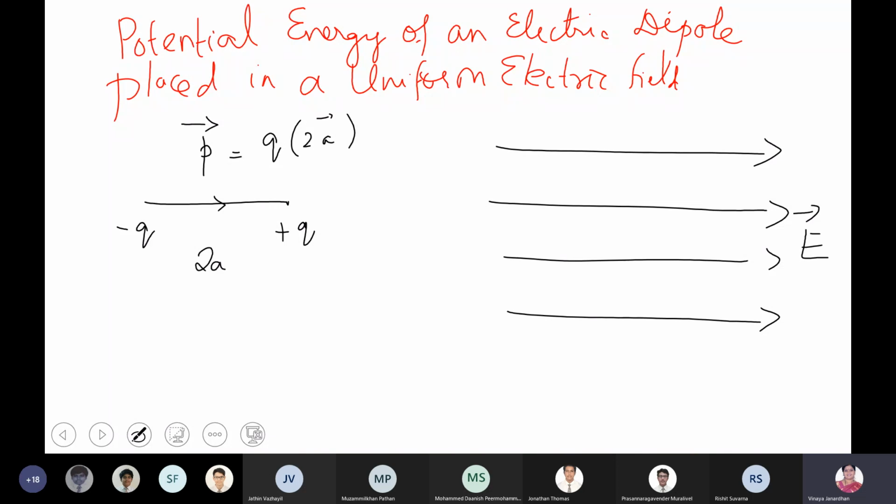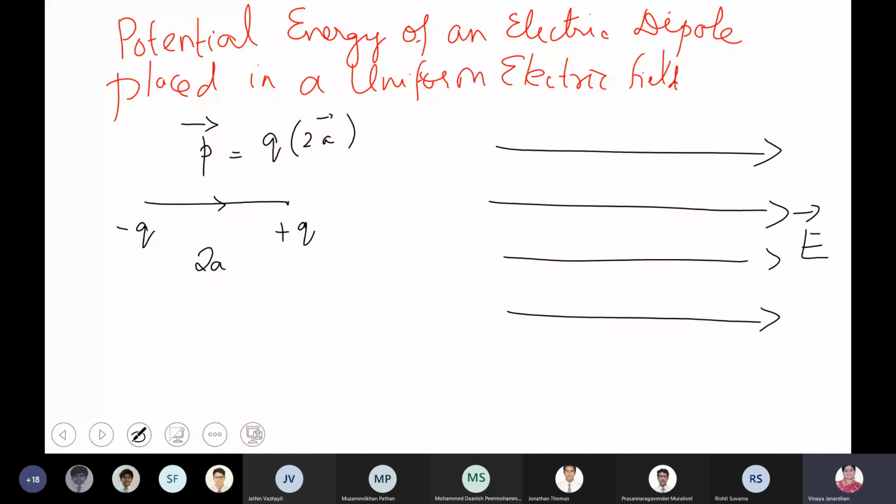Now, if I place this electric dipole, which can be a water molecule, in an electric field, with minus q here and plus q here, this is your p vector and this is your E vector. Theta is the angle between the electric field vector and the dipole moment.